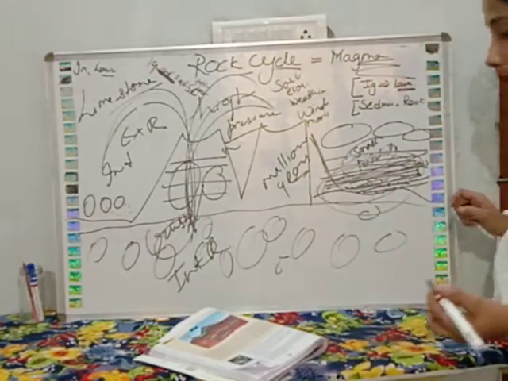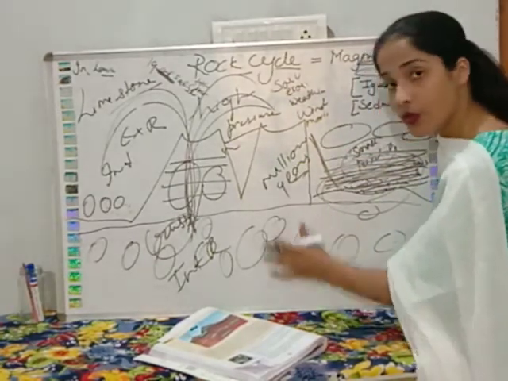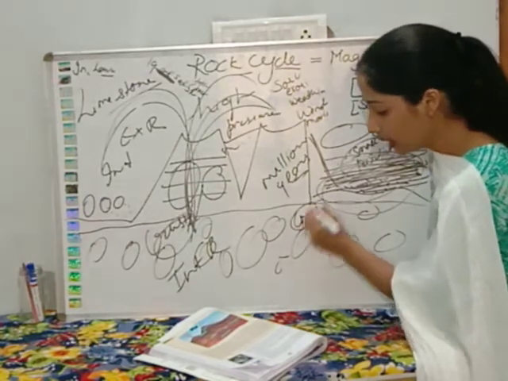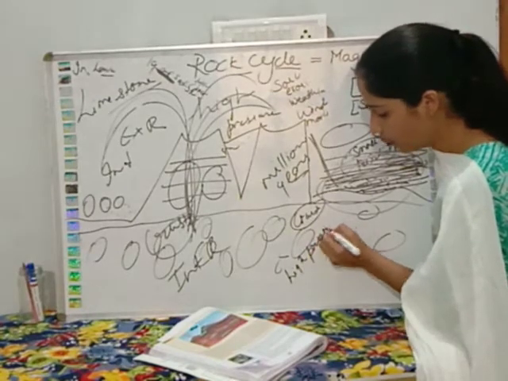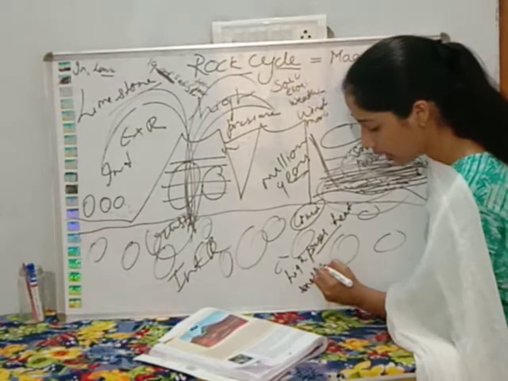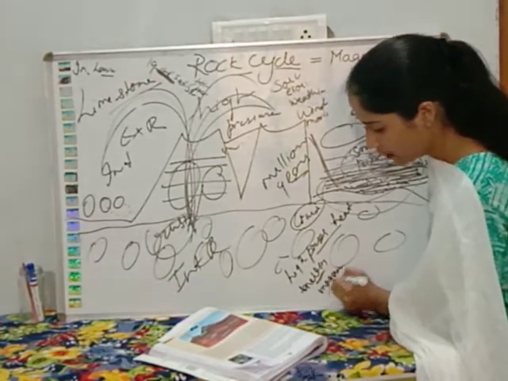So what happened? Then the metamorphic rocks go inside. फिर वो metamorphic rocks अंदर चलेंगे, crust के अंदर चलेंगे. Okay. Then they are kept on high pressure, and from the heat ये melt हो जाती है. Started melting and they form magma.